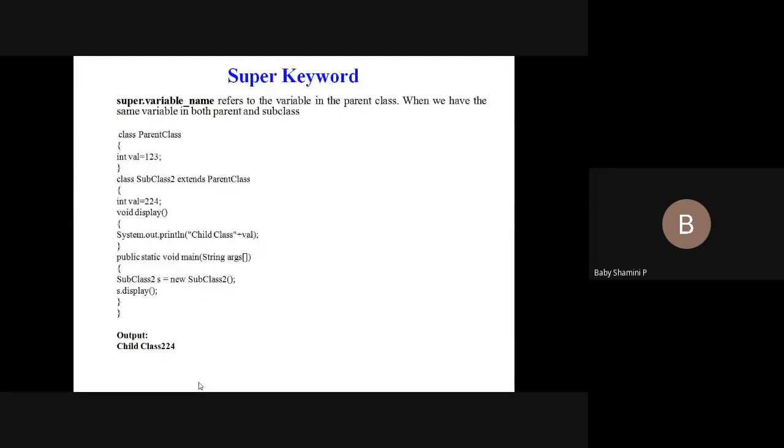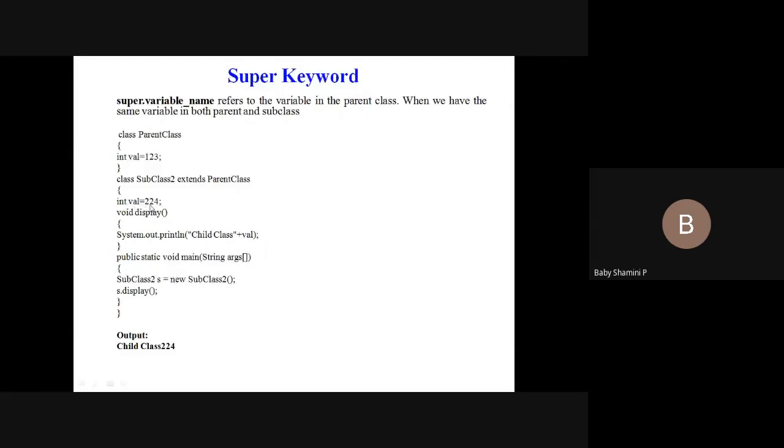Consider this program. Here we have a parent class. First, class Parent, and inside we have an integer variable, int value equal to 123. And I am using the inheritance concept, that is, class Subclass extends Parent, so I am extending everything from the parent class. In this child class, we also have the same variable, int value equal to 224.